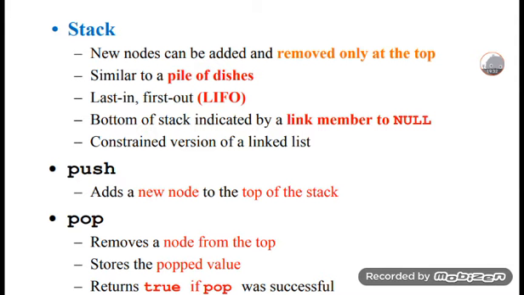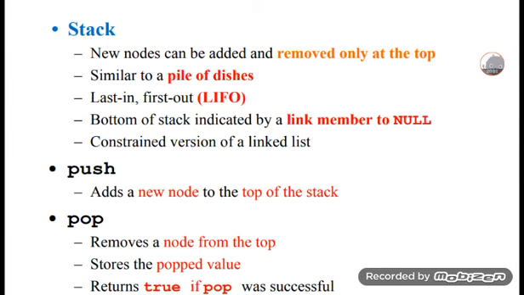We call this last in, first out: we add the first plate, and then the next, and then the next. The last one we add is the first one we take out. This is about a stack. The bottom of the stack is indicated by a link member set to null.